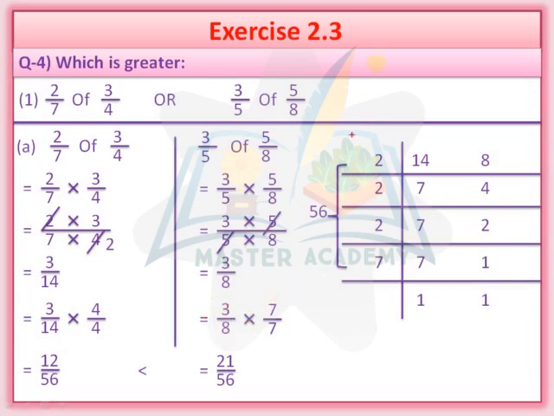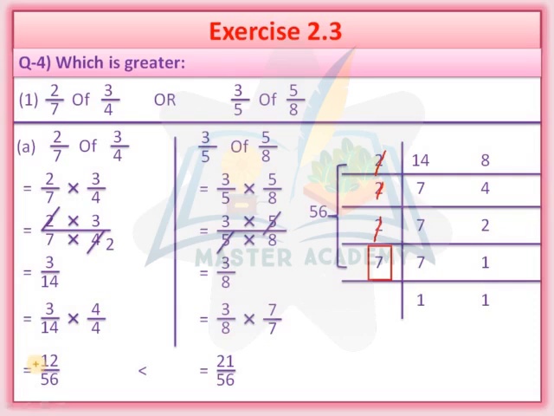In the same way, 3 upon 8. 2 twos are 4, 2 fours are 8. So the remaining number is 7. So we will multiply 7 in the denominator and numerator both. So 3 upon 8 multiplied by 7 upon 7. Now 7 threes are 21 upon 7 eights are 56.